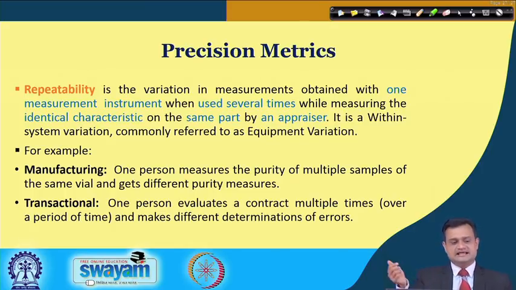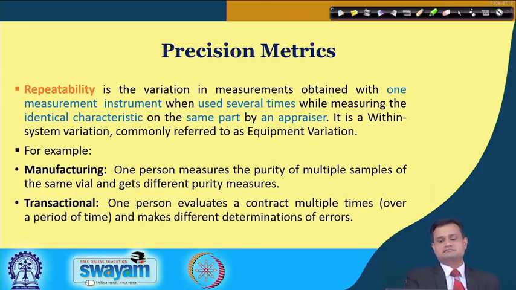So, we can see an example in manufacturing. One person or inspector measures the purity of multiple samples of the same vial and gets different purity measures. Transactional, you can see the example: one person evaluates a typical contract multiple times over a period of time and makes different determinations of errors.